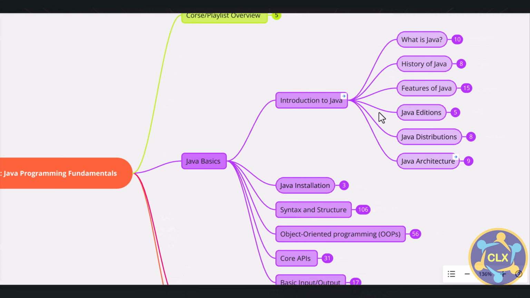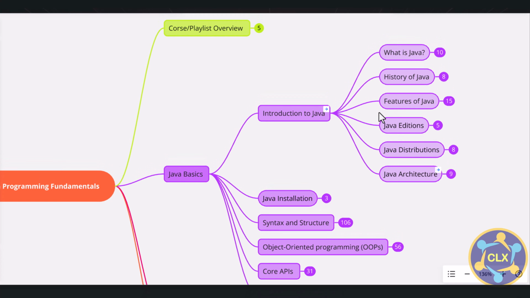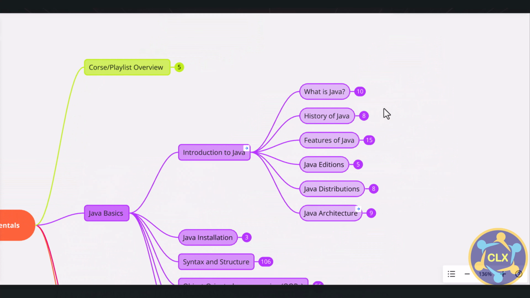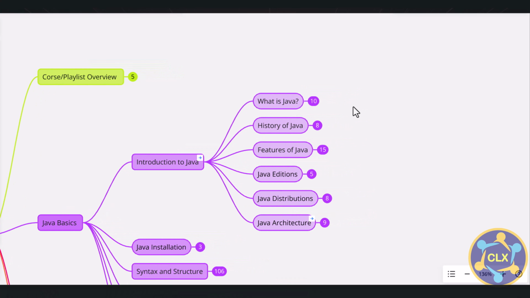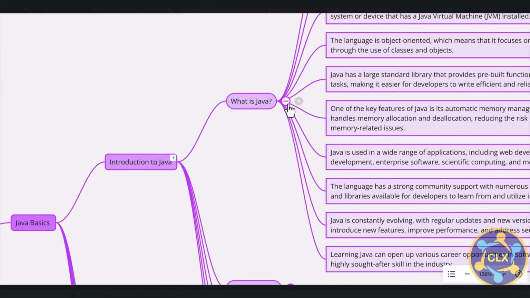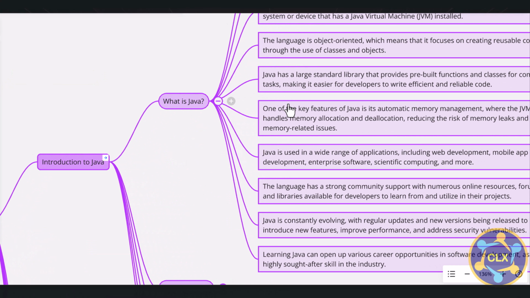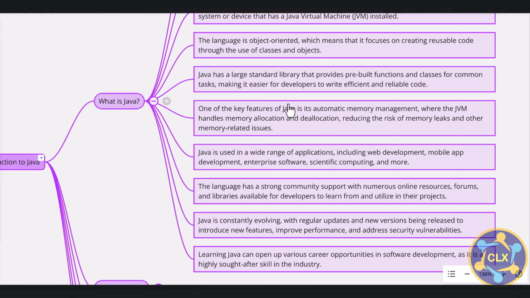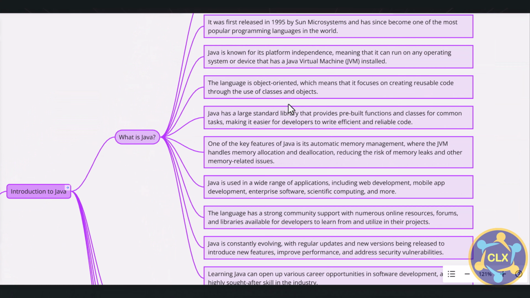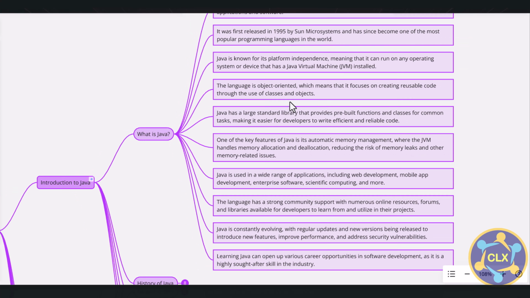First, I will tell you what is Java. I have noted down some 10 points that will explain what is Java. I will expand on them for you all. I will not read all those points because I think you can take a snap here. I'm giving it here so that you can take a snap.